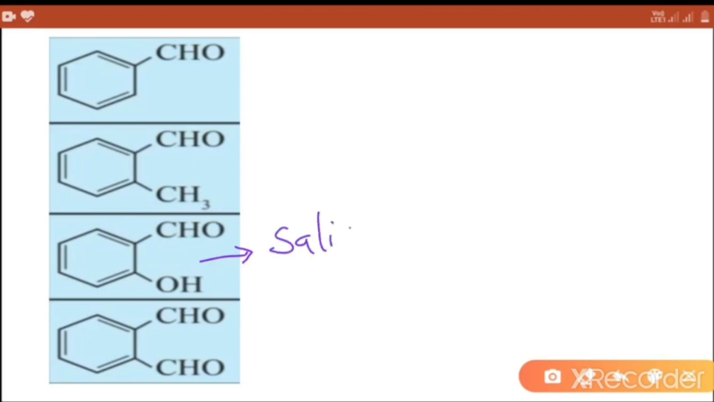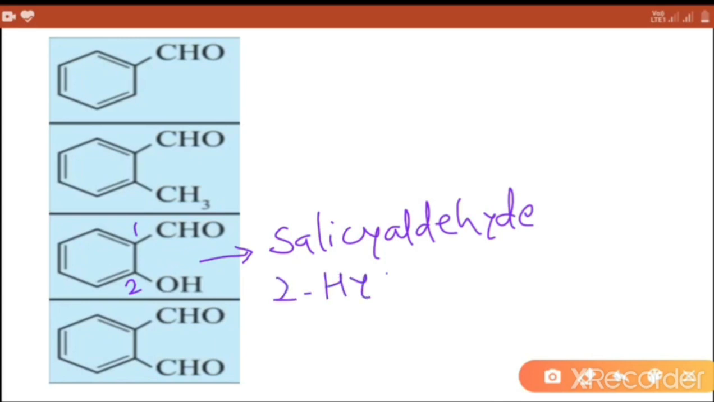Next compound, common name is salicylaldehyde which is derivative of salicylic acid, and with respect to this CHO group, OH is present at second position. So IUPAC name 2-hydroxy benzaldehyde.